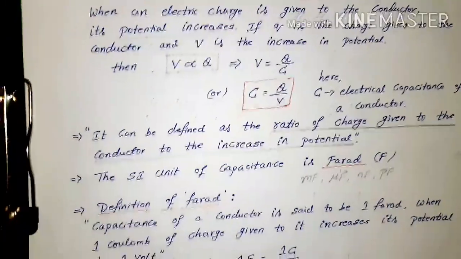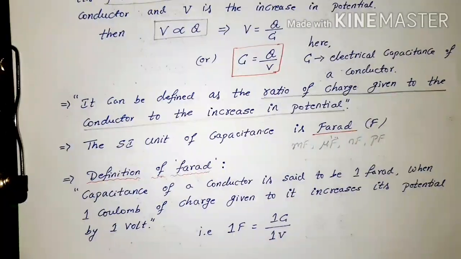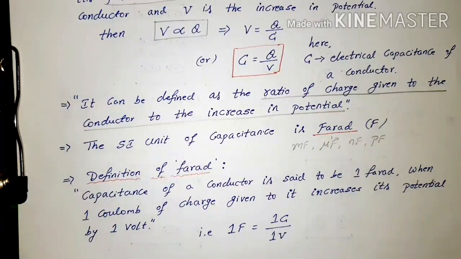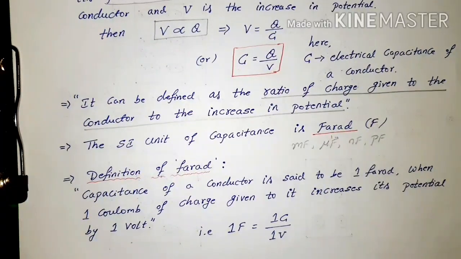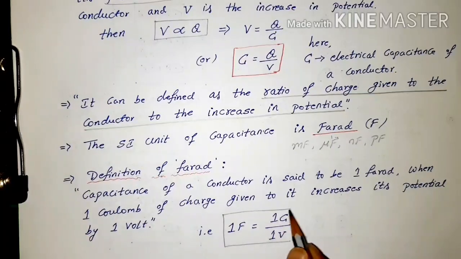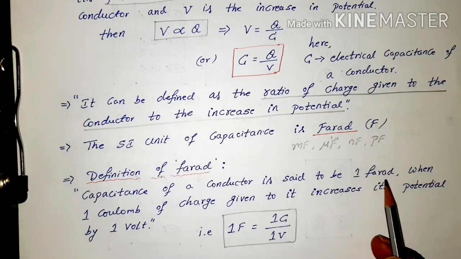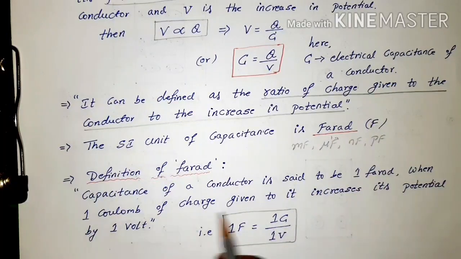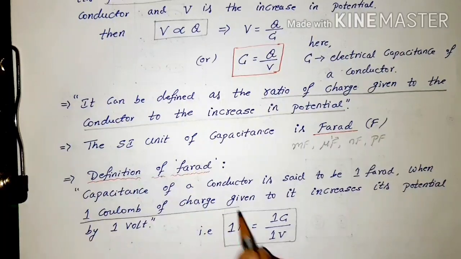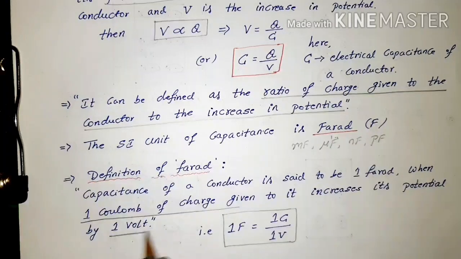Now let's observe the definition of a farad. If the conductor has 1 farad of capacitance, or the capacitor is of value 1 farad, the meaning is this. Observe the formula: 1 coulomb by 1 volt. The capacitance of a conductor is said to be 1 farad when 1 coulomb of charge given to it increases its potential by 1 volt.